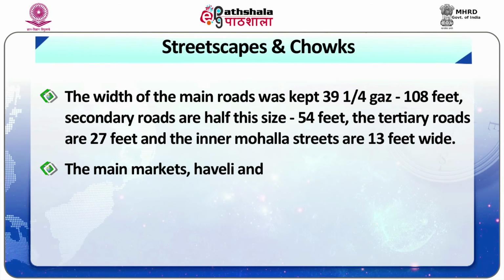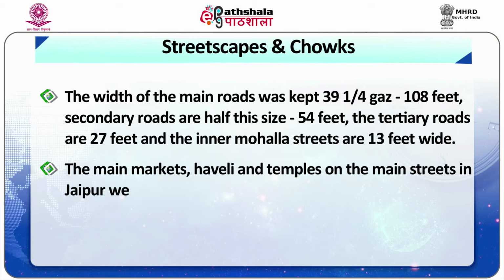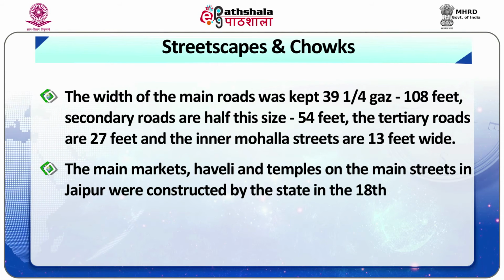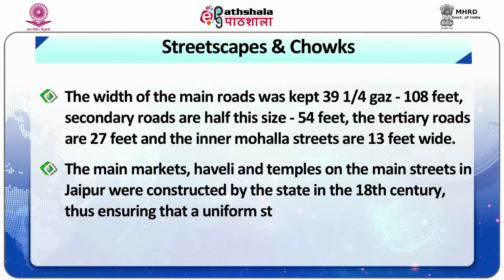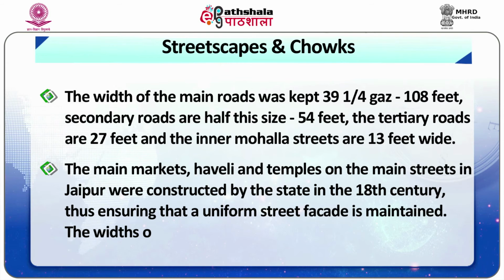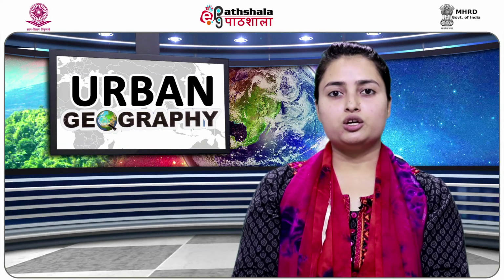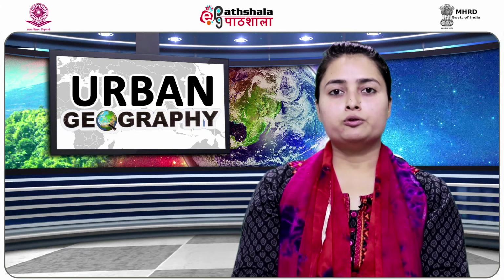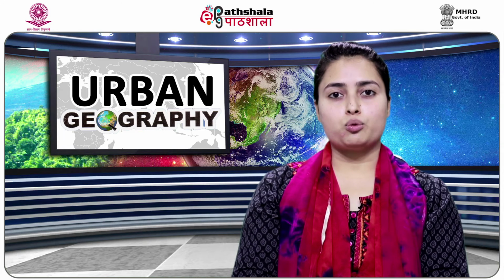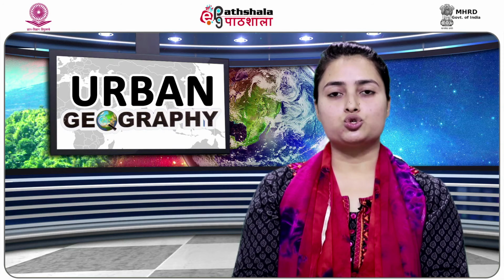The main street markets, Haveli and temples on these streets in Jaipur were constructed by the state in the 18th century, thus ensuring that a uniform street facade is maintained. The widths of roads were predetermined. Junctions of the main axial streets formed the 2 square civic open spaces called Chopper, Badi Chopper and Choti Chopper. The width of the square, which includes Chopper, was 3 times that of the main street.